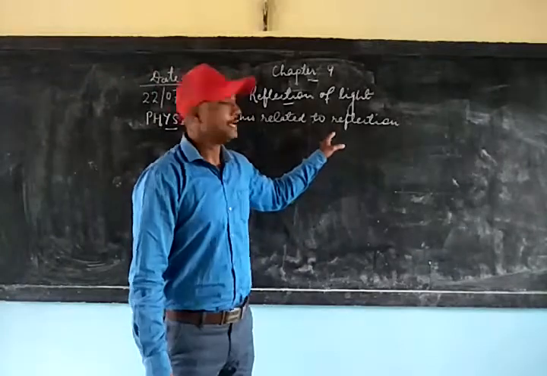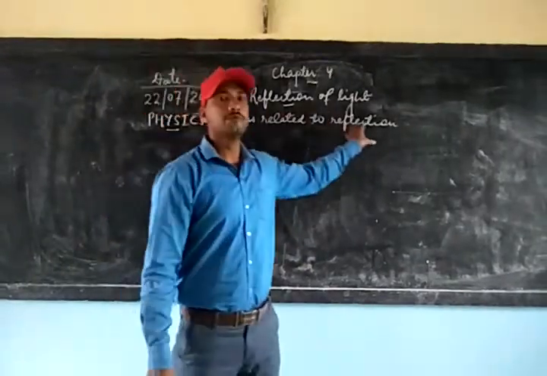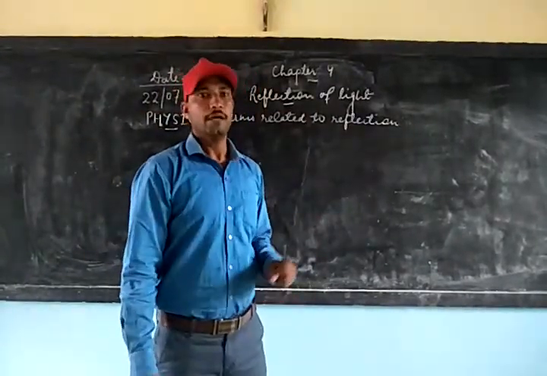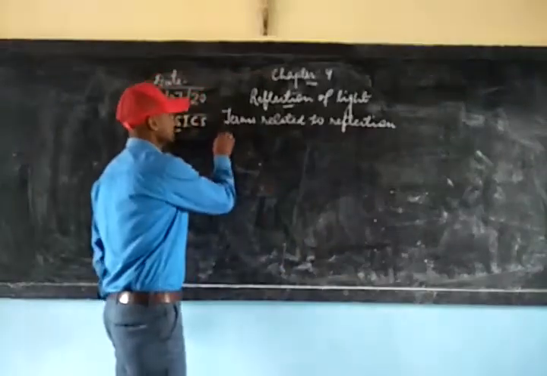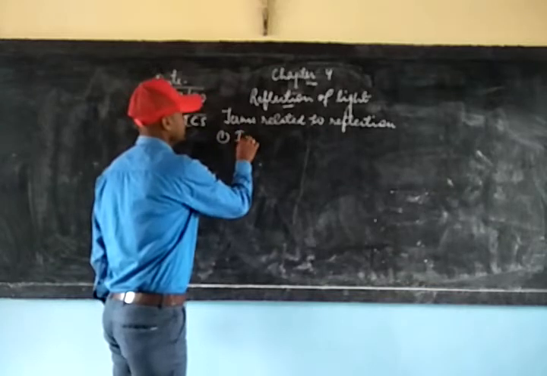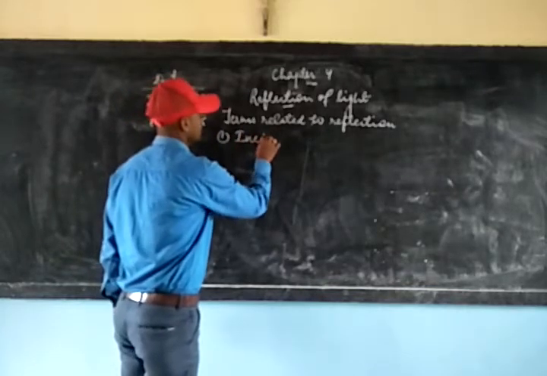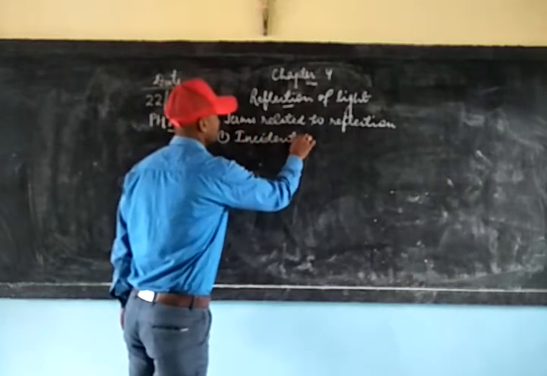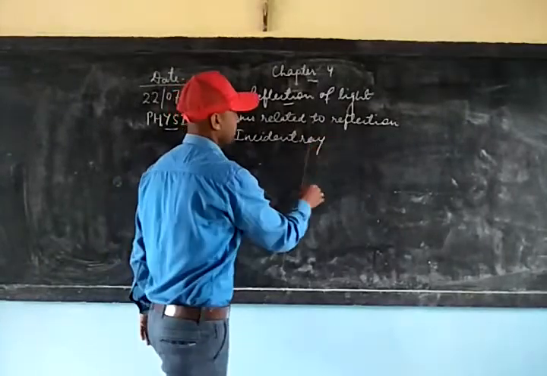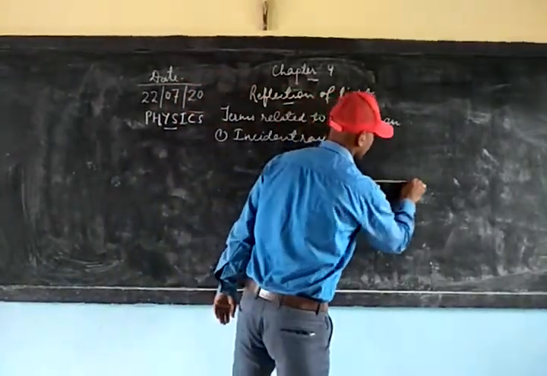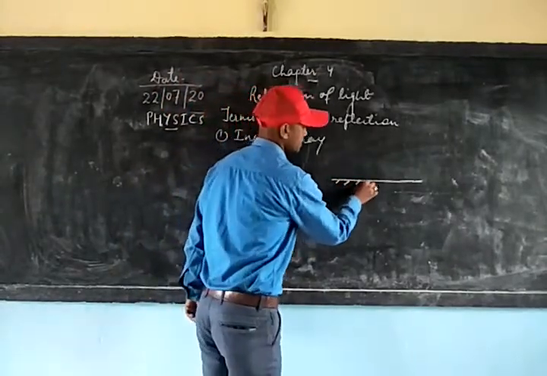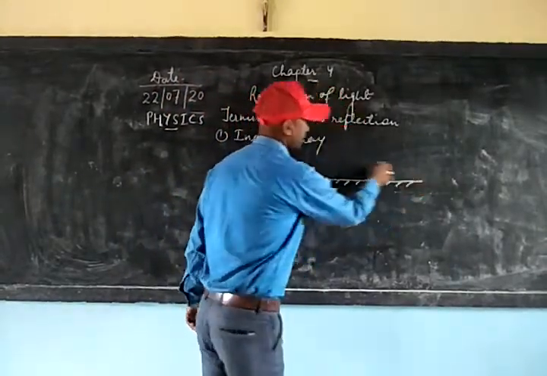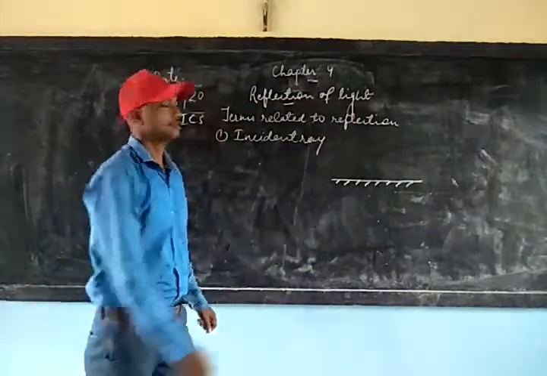Okay, next you can see there are some terms related to reflection. As we have already seen two terms. One term is incident ray. If I draw the diagram once again, we consider this part as the polished surface.